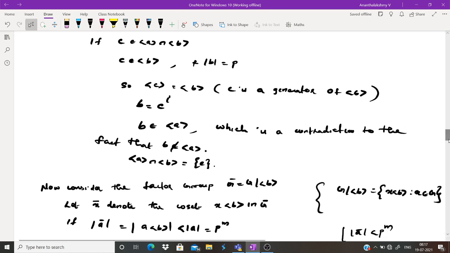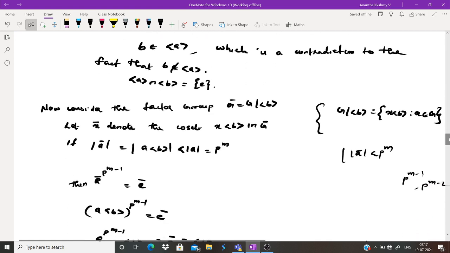So if you take an element C belonging to the cyclic group generated by A intersection the cyclic group generated by B, we get a contradiction. So the cyclic group generated by A intersection the cyclic group generated by B is the identity. There is no element common to these other than identity. Okay. Now we have proved claim 2.